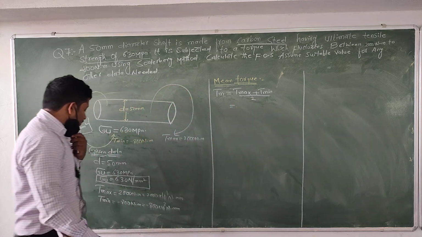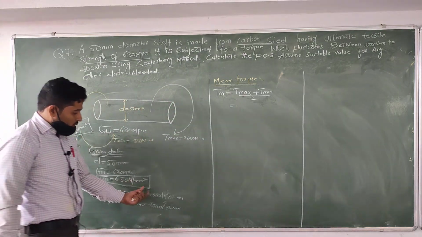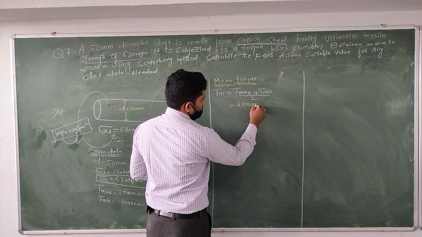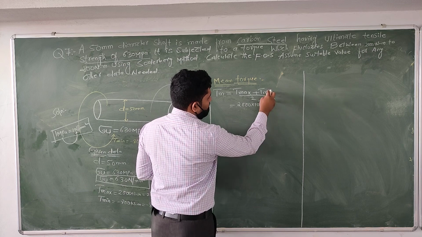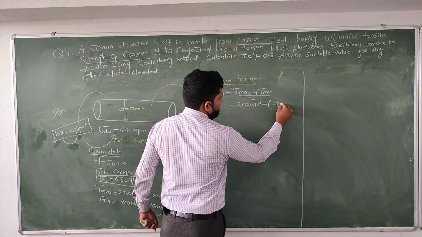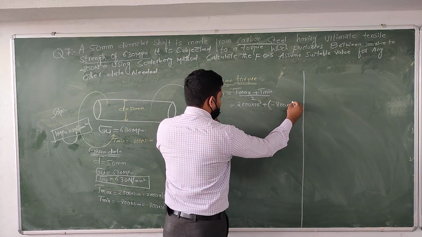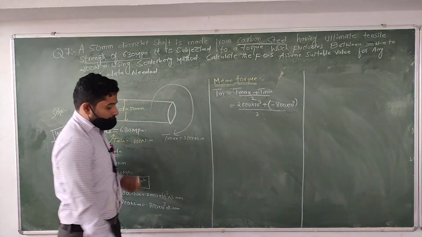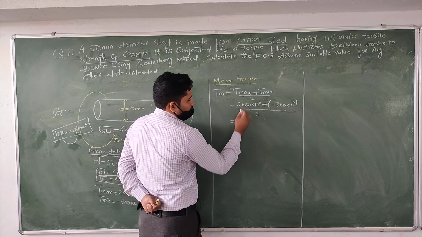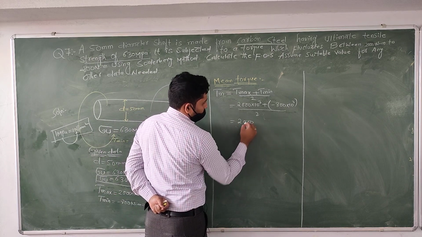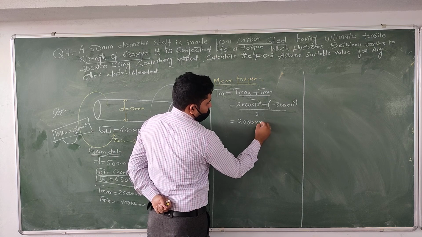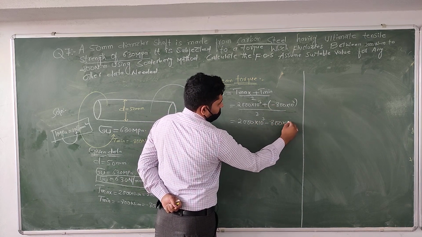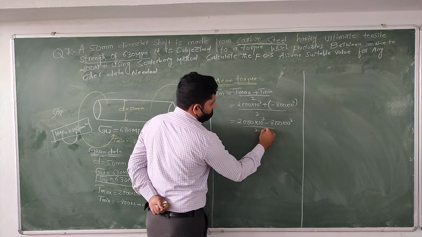Here the maximum torque value is 2000 into 10 power of 3, plus the minimum torque, minus 800 into 10 power of 3, by 2.